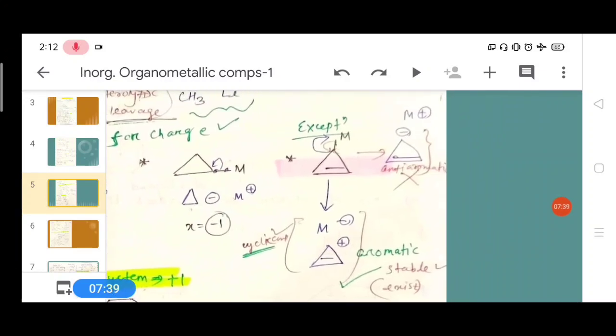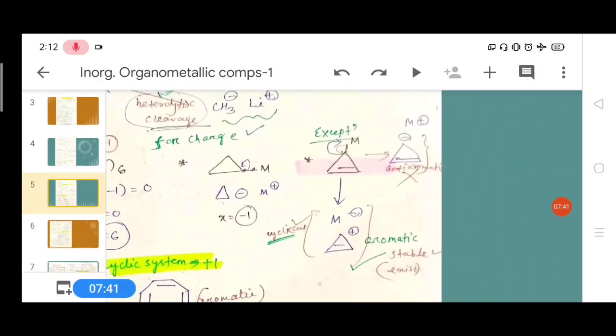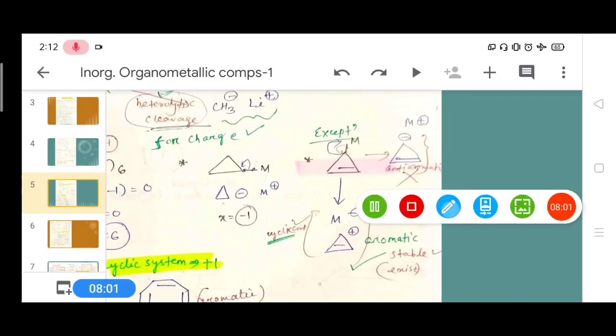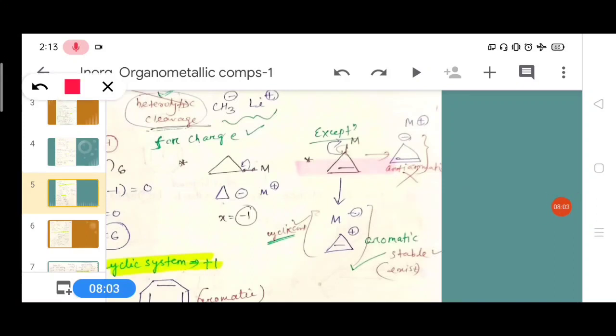Chemistry is full of exceptions. In the next classes of organic, we will discuss another chapter, that is aromaticity. I will tell you about aromatic and anti-aromatic compounds, and in this chapter I will discuss it only briefly with you all. The exception case is that it is an anti-aromatic compound, and this is an aromatic compound.